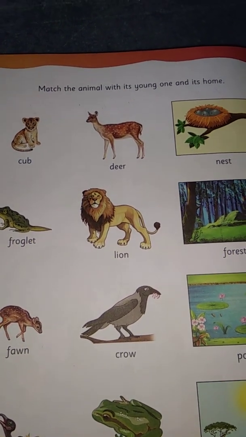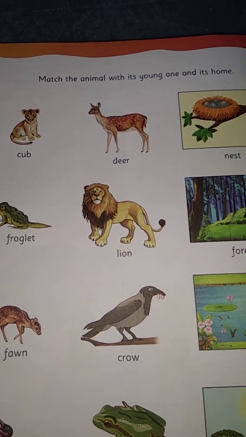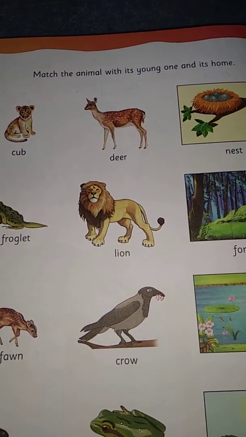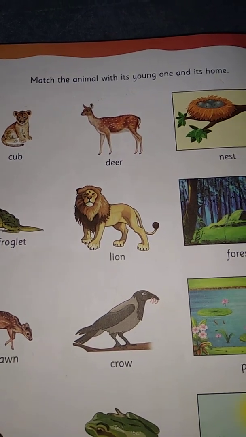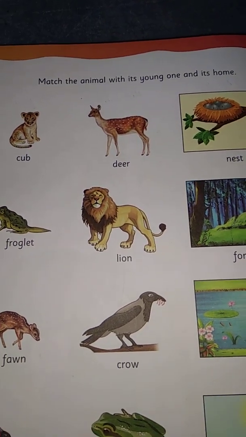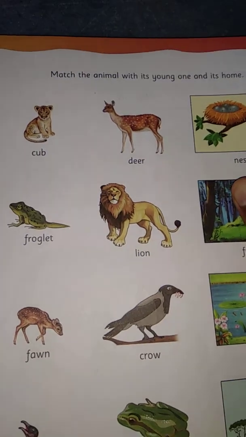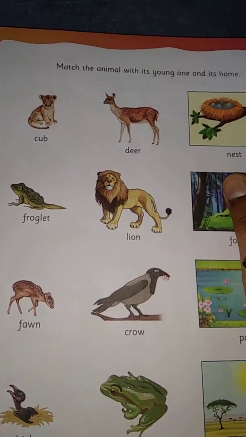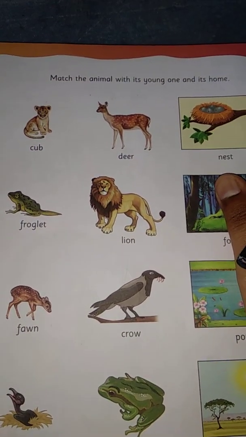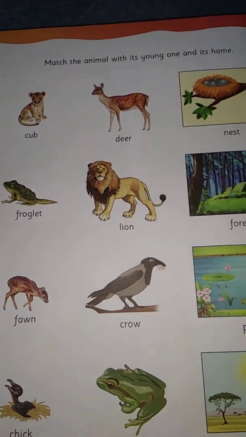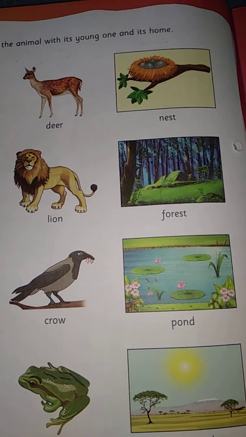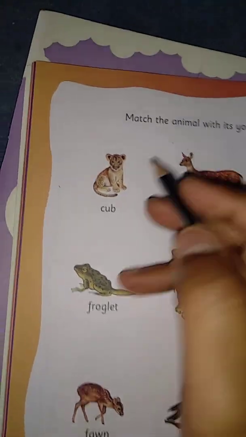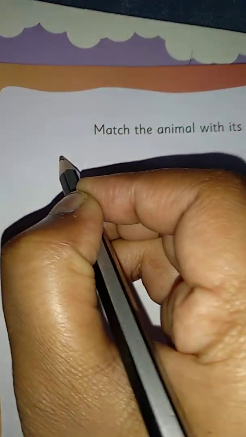When you were a 1 or 2 year old baby, you looked different, and now you look different. So let us see how animals look in their young one and the homes they live in.